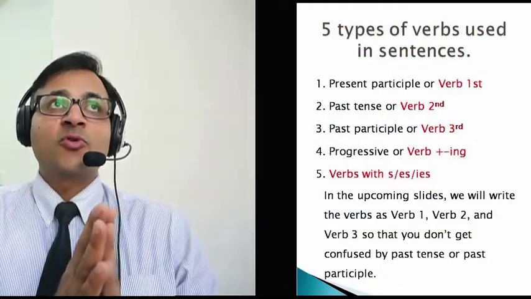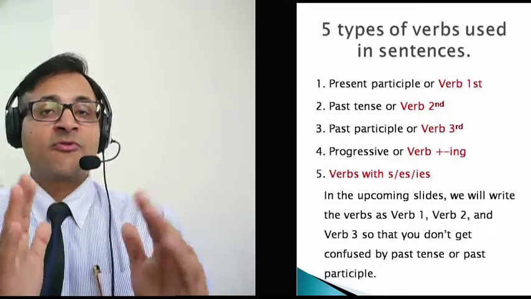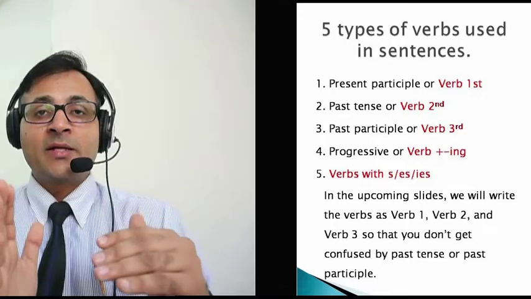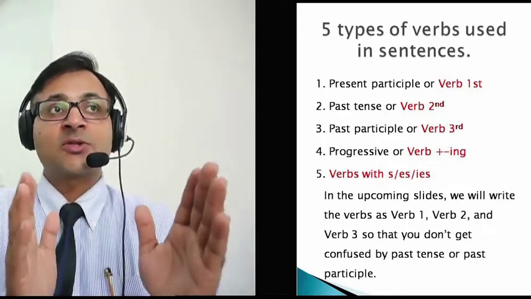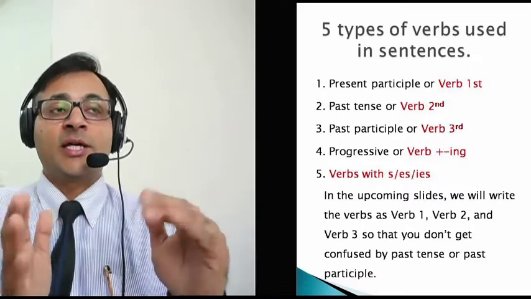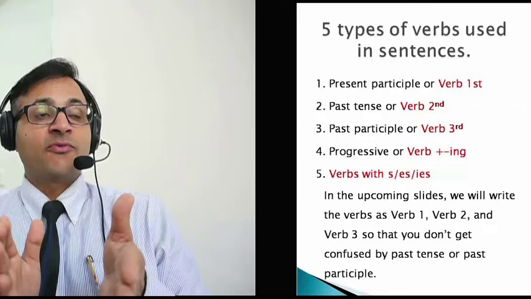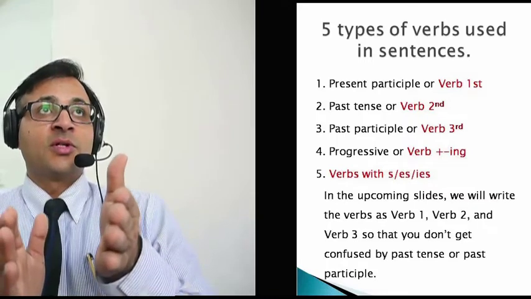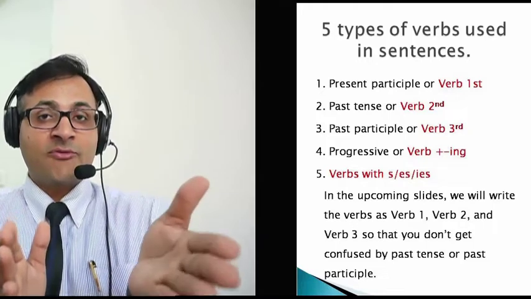First of all, I would want to make it clear that in different parts of the world we call verbs differently. For example, in the Indian context we call them first form of verb, second form of verb, third form of verb, but that's not the case with English. In English we call that a base form or present participle. Then we have the past tense form, which is the second form of the verb.